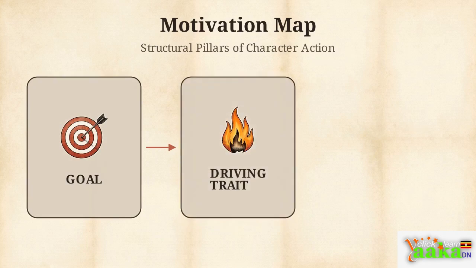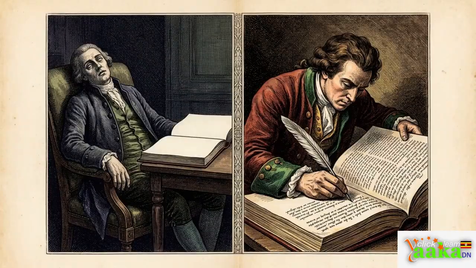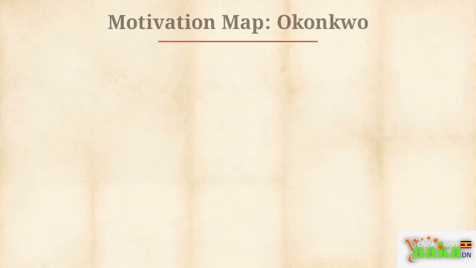First, their goal. Second, their driving trait. And third, the textual evidence we find to prove it. Isolating these 3 variables changes how you read. You stop passively accepting the events on the page, and you start actively investigating human behavior. Let's apply this to Okonkwo.